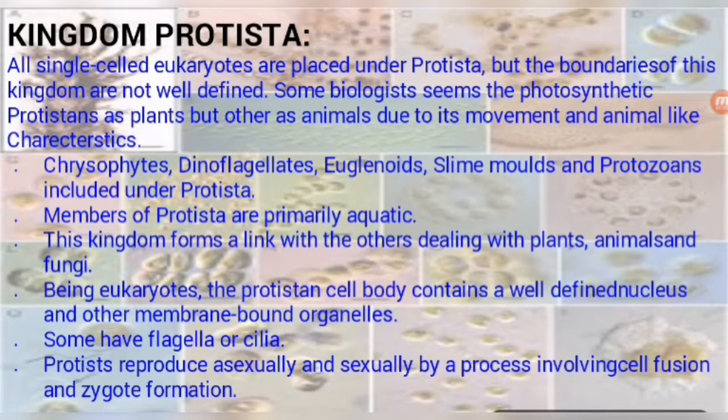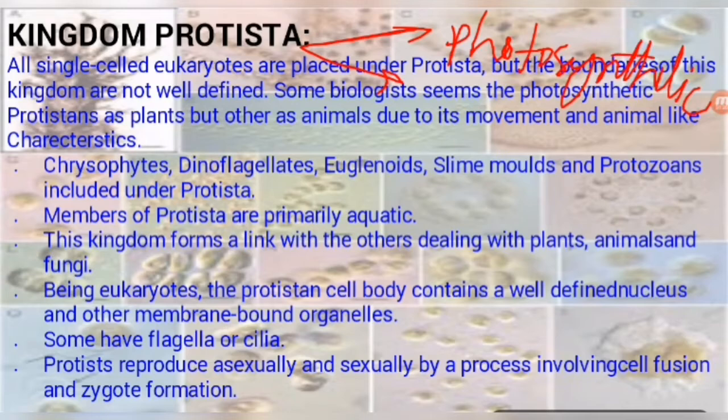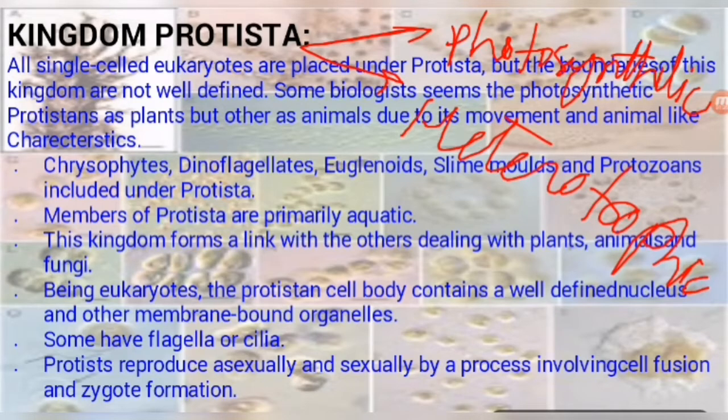So we will study kingdom Protista in two parts. What are they? Photosynthetic and heterotrophic. You can also categorize them as autotrophic and heterotrophic. So we will study this kingdom Protista in two groups: autotrophic protists and heterotrophic protists.